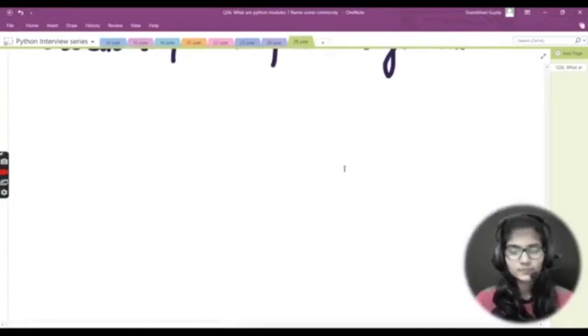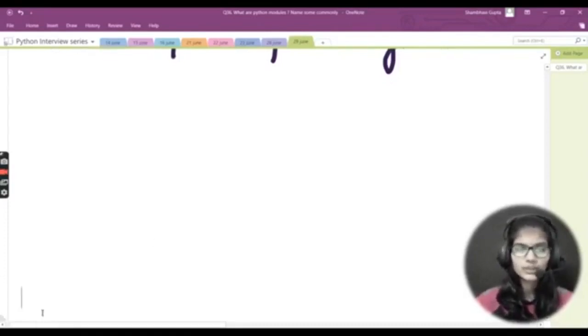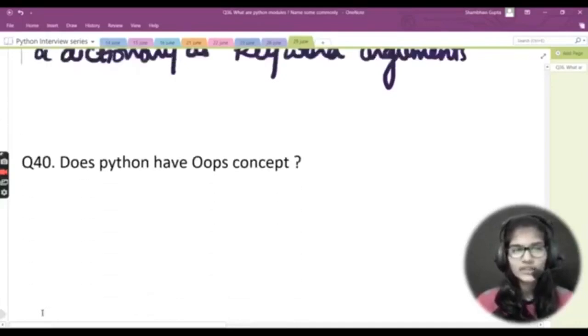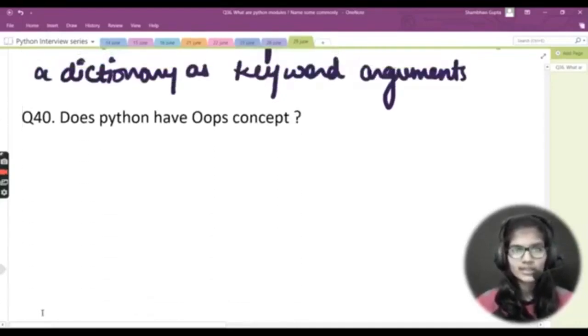Now it's not the case that we can only write asterisk args. You can write asterisk a, asterisk b, you can put these things as well. But the identifiers args and kwargs are a convention that you could use. Instead of args and kwargs, you can write anything, like a, b, c, d, whatever you wish. But args and kwargs are particular conventions which are actually used, so we always prefer to use them.